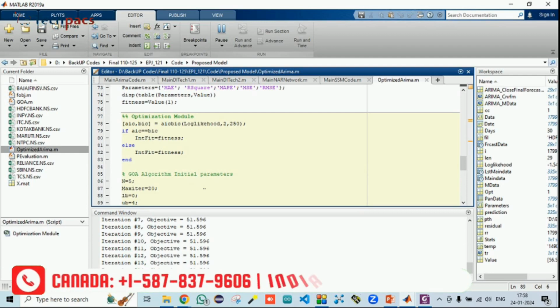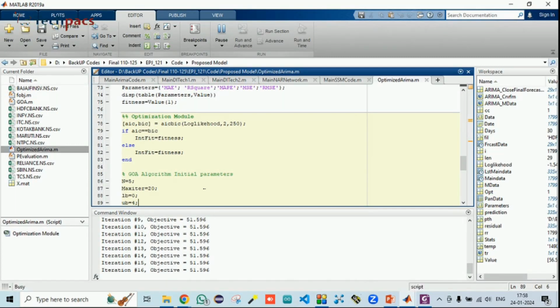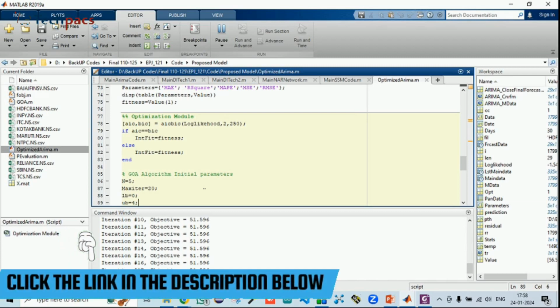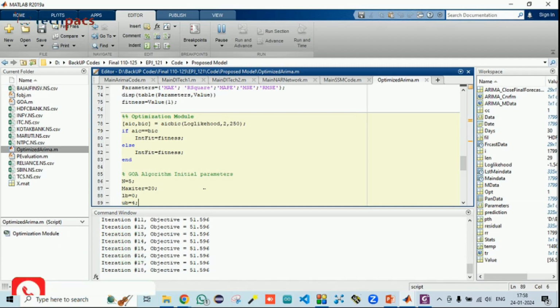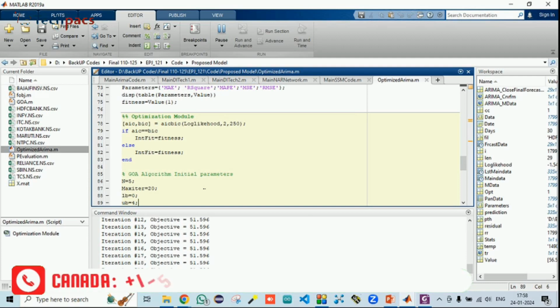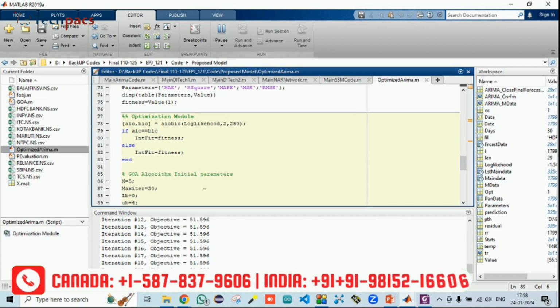regression models are good, but tuning their parameters can be a challenge. So that's why we are using the soft computing technique. 16 of the iterations are done and we got one stage of improvement. Whatever the best solution is, that will be taken for the ARIMA, and then the best tuned ARIMA outcomes will be there with the least MAE and other factors. The final comparison is also shown in graphical form. The next part will be to see the results. 20 of the iterations are about to finish.